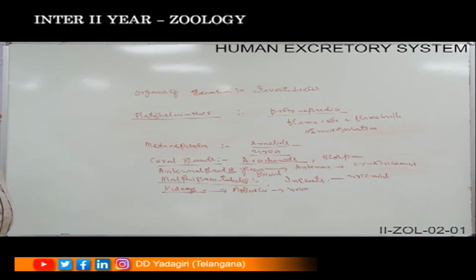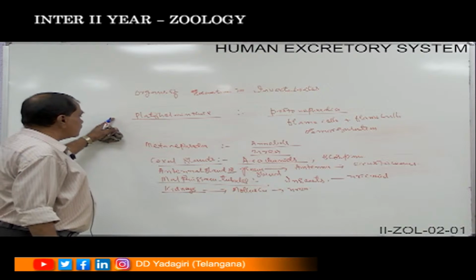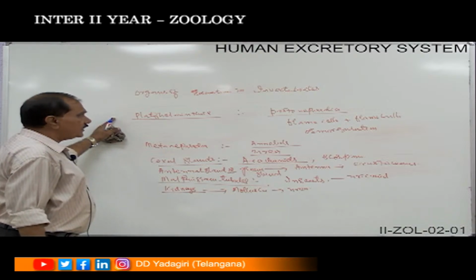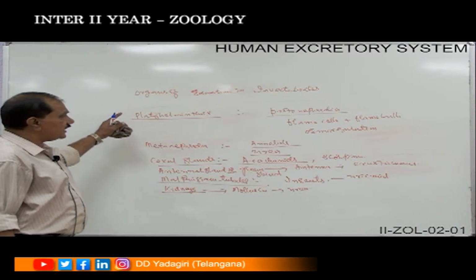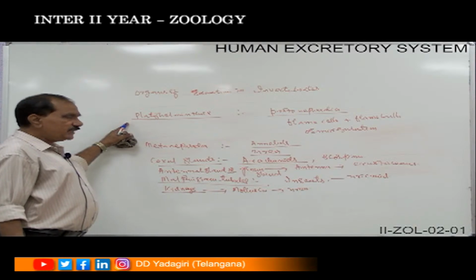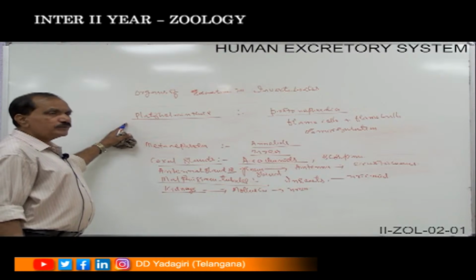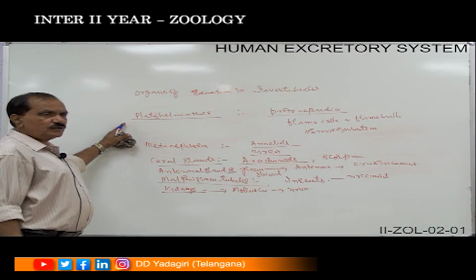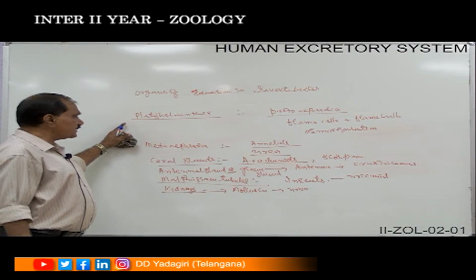regarding the excretory organs which are found in the invertebrates. In the case of the invertebrates, we may find the Protonephridia or the flame cells or the flame bulb, which are found in the Platyhelminthes or the flatworms, which are responsible not only for removing the excretory products, they are also helpful for osmoregulation. The Metanephridia, which are found in the case of the annelids, which are helpful to remove the urea, may be attached either to the skin or to the pharynx, or they may attach on the septum in between the two segments, and are responsible to remove the urea as the excretory product.